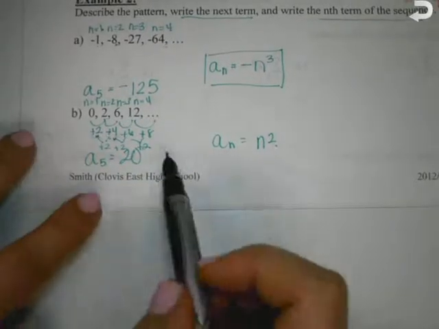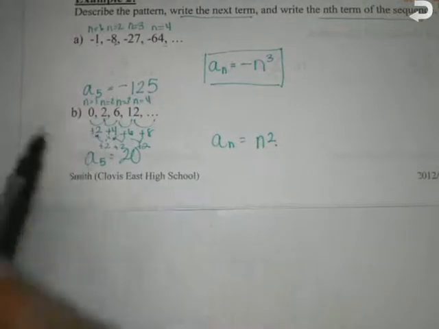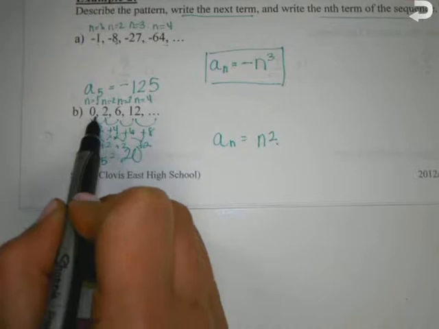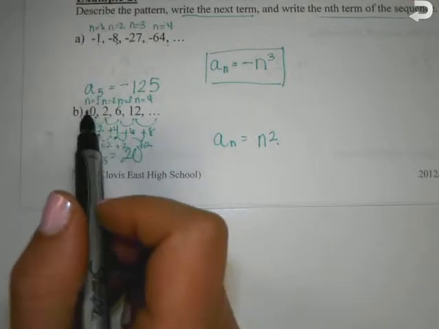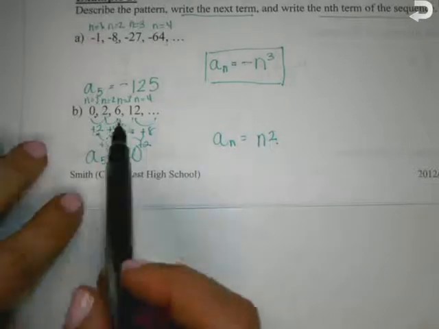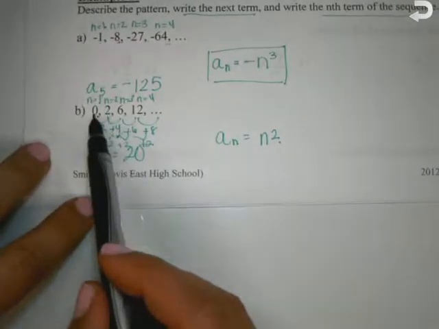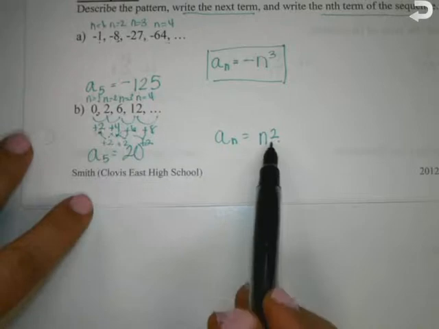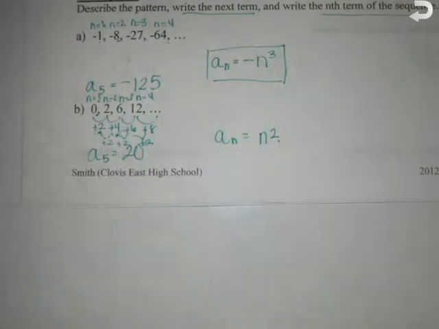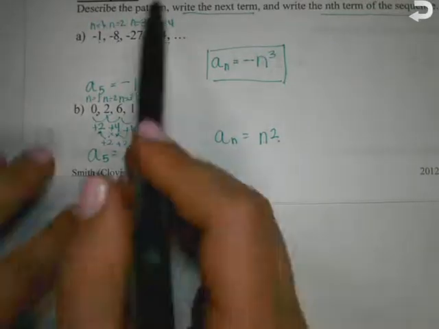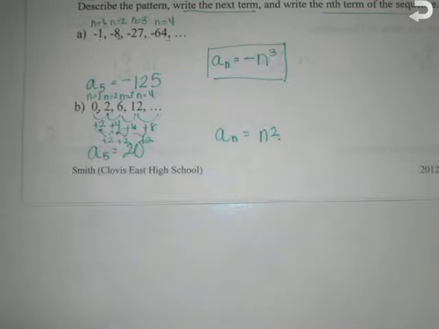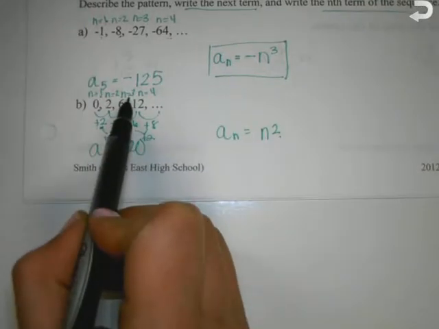I'm going from 1 squared. 1 squared gives me 1. I need it to be 0. So what can I do? Obviously it's not just n squared, right? Minus 1. I can subtract 1. So 1 squared minus 1 gives me 0. 2 squared gives me what? 4, but I need it to be 2. So what do I have to do there? Subtract 2. 3 squared gives me 9, but I need it to be 6, so I'm going to subtract 3. 4 squared gives me 16, and I subtract 4.